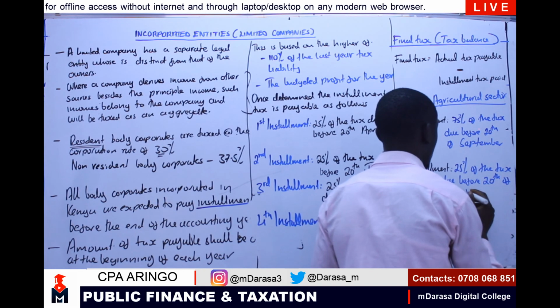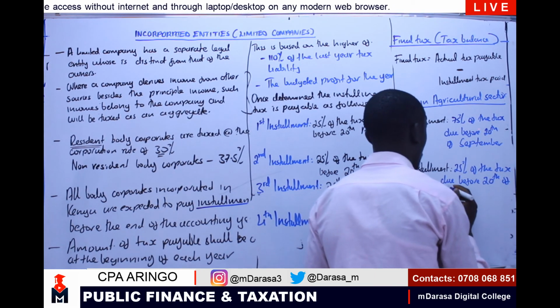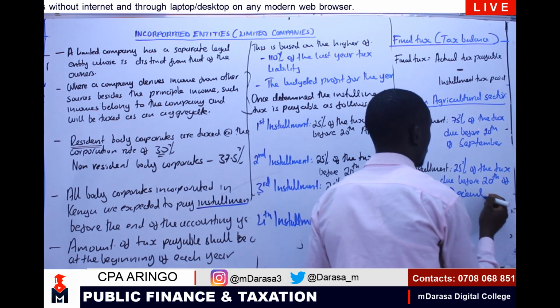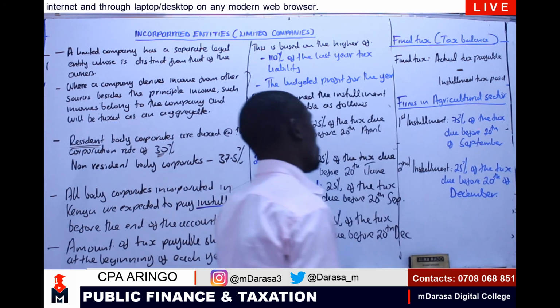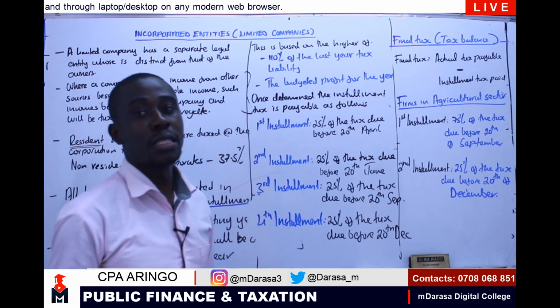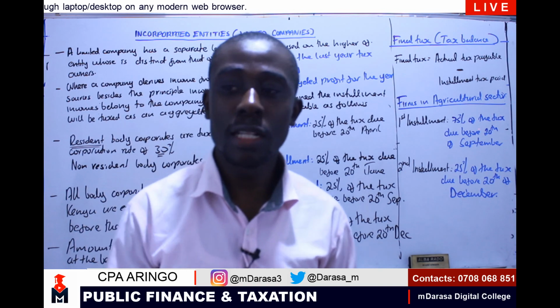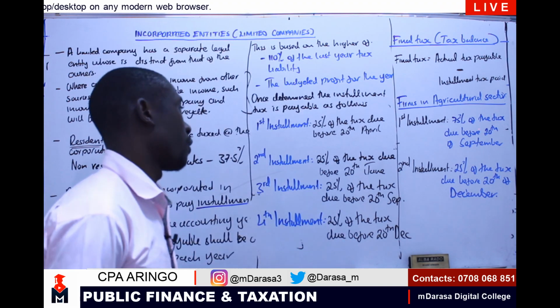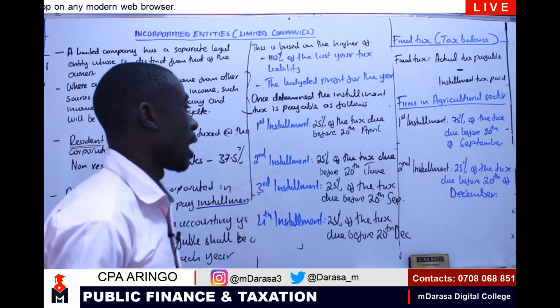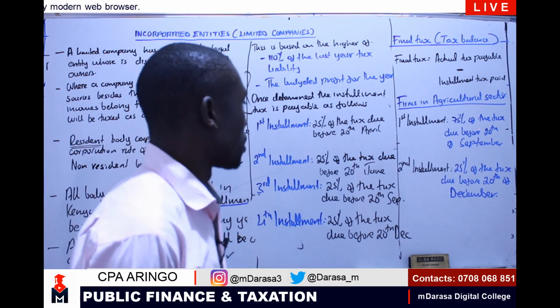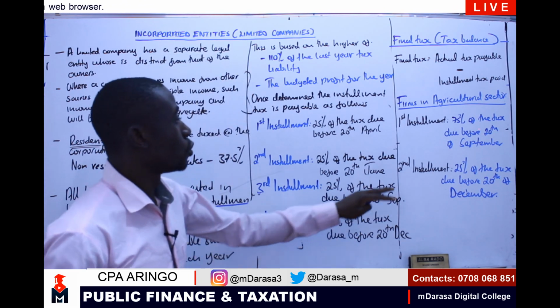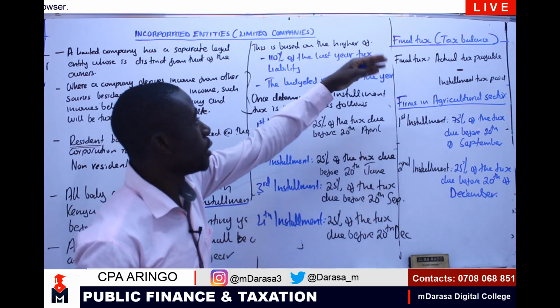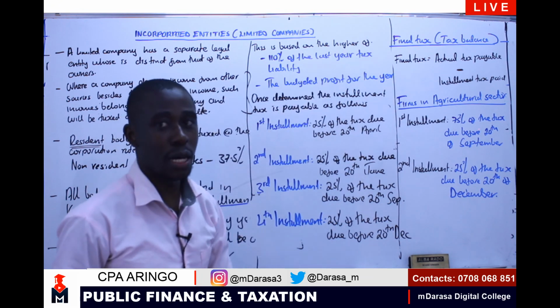That is before 20th of December. That is for farms that are in the agricultural sector. So the moment I'm able to do this, how will you determine our final tax balance?